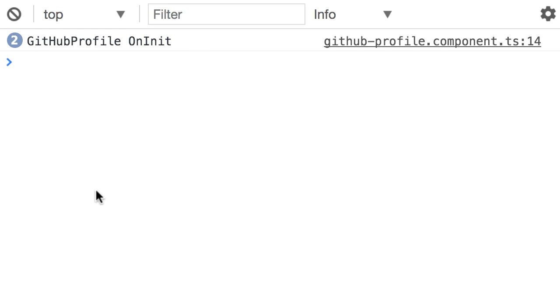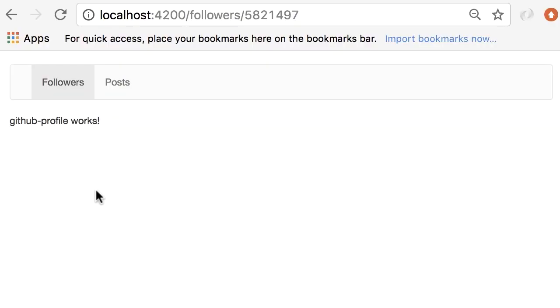So this shows that every time we navigate away from this page and go to the followers list and come back, this component is reinitialized. Okay? Now I want to show you what happens when we give the user the ability to stay on the same component and navigate back and forward. So we're not going to navigate away from this component. This component is going to stay in the DOM, but the route parameters are going to change.